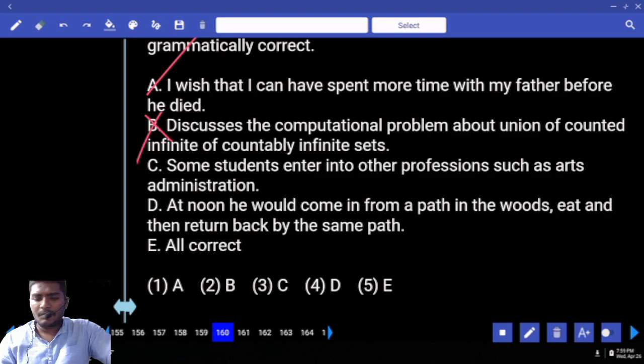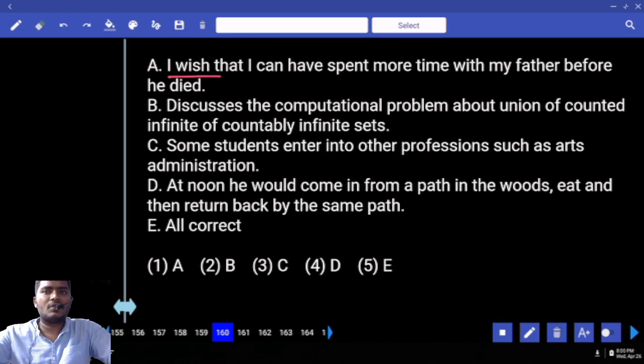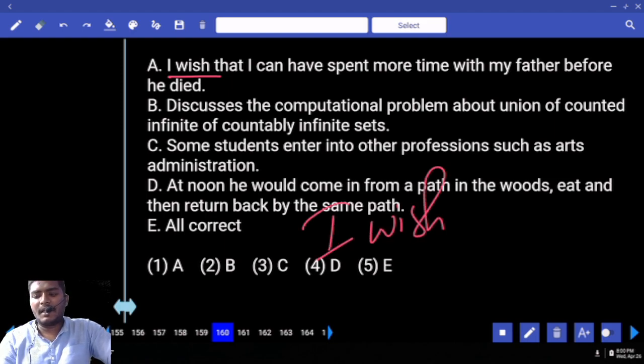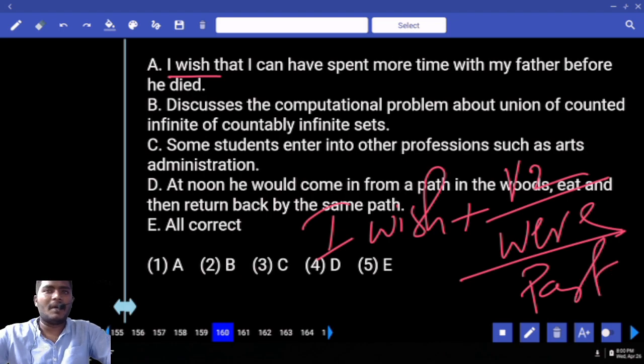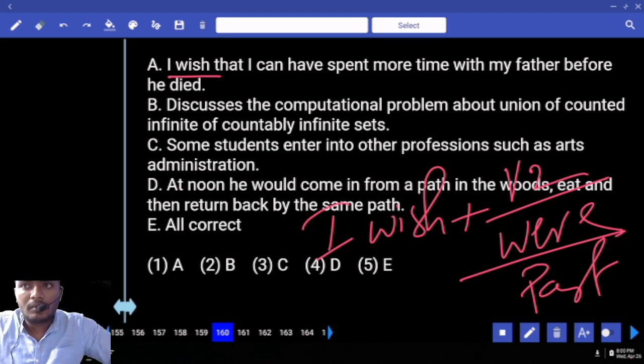Next, move to 160. I wish. Immediately you should recollect the rule. The rule: I wish is immediately followed by V2 or were or any of the past forms. Which rule is it related to in the if clauses? Can you tell me? Which model is this in the if clauses? How many if clauses models do we have? 4. What are they?